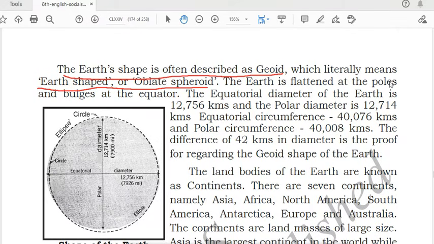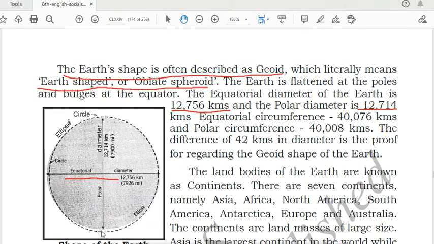The earth is flattened at the poles and bulges at the equator. These are the poles, north pole and the south pole. The earth is flattened at these portions, and in the equator part it bulges, meaning it is a little outward. This is the diagram. The equatorial diameter of earth is 12,756 kilometers. This is the equator of the earth. So the equatorial diameter from this end to this end is 12,756 kilometers, and the polar diameter is 12,714 kilometers.